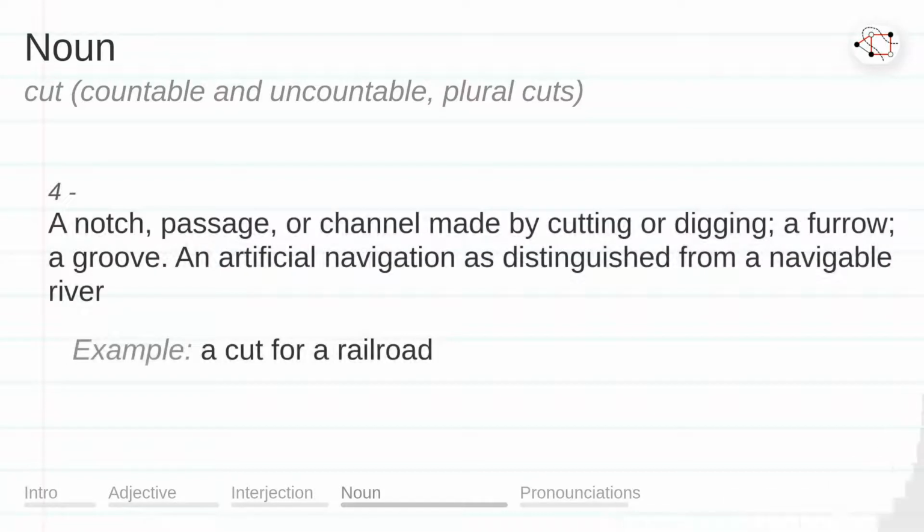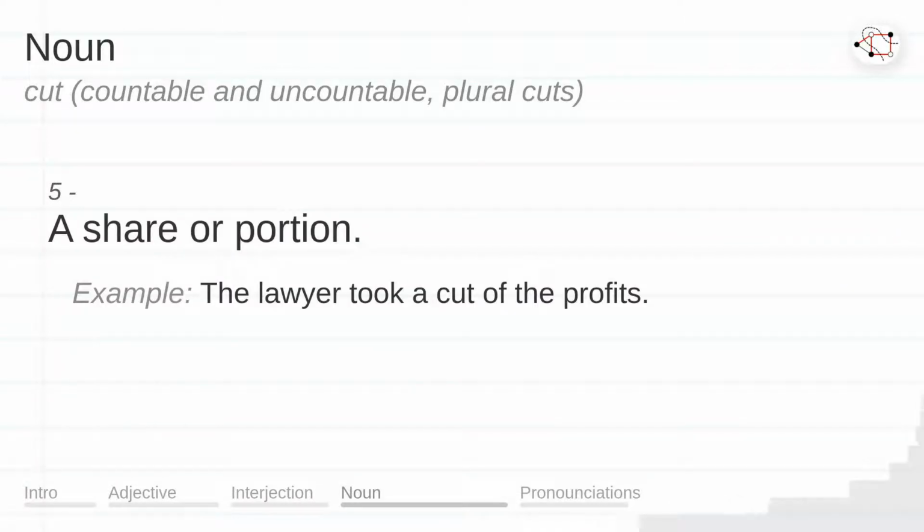A notch, passage, or channel made by cutting or digging. A furrow, a groove. An artificial navigation as distinguished from a navigable river. Example. A cut for a railroad. A share or portion. Example. The lawyer took a cut of the profits.